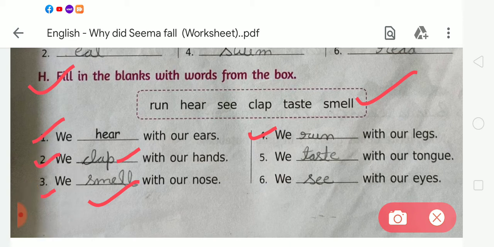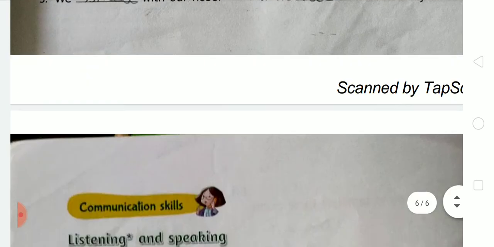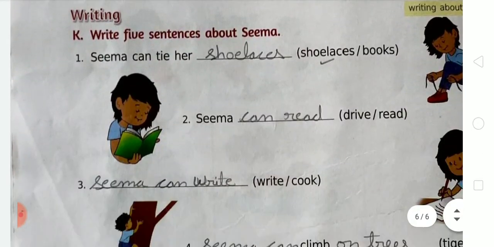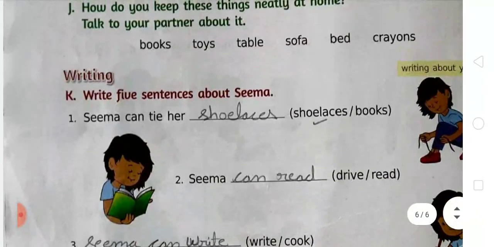RUN, run. In number 5, we dash with our tongues. So we have to write taste. TASTE, taste. And last one is number 6. We dash with our eyes. So we have to write see. SEE, see. Okay student. So now at last come to the next exercise K.